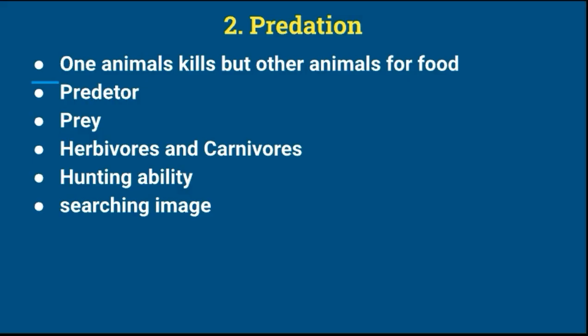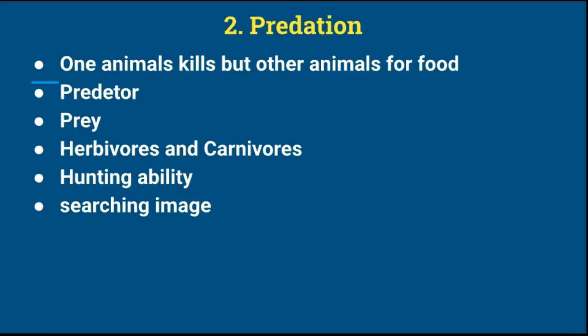What is meant by predator and prey? The animal which kills other animals is called the predator, and the animal which is killed is called prey.